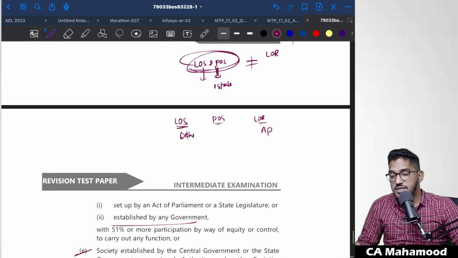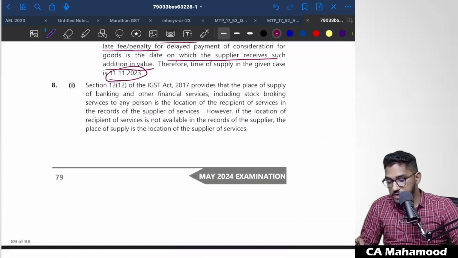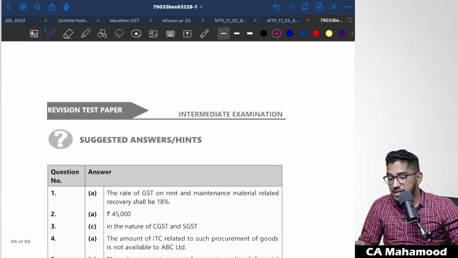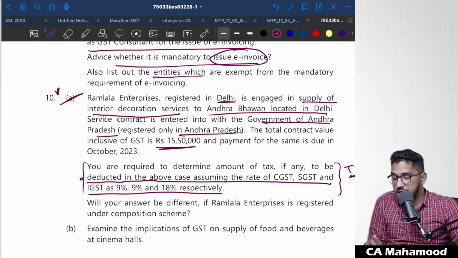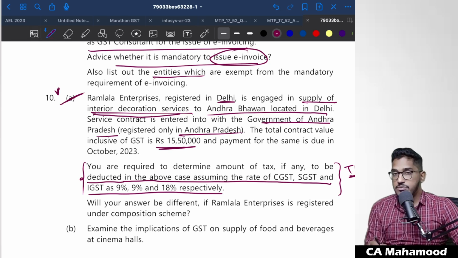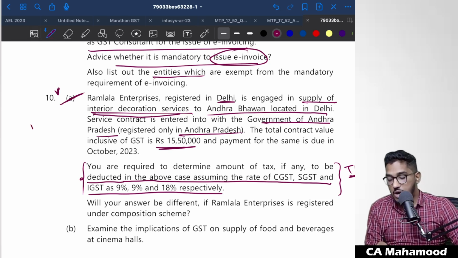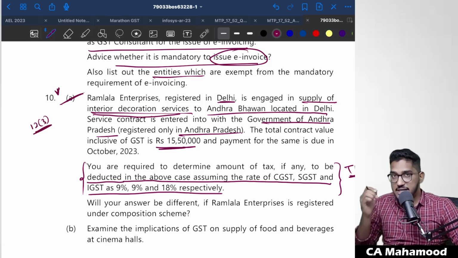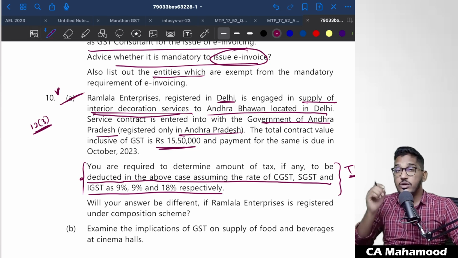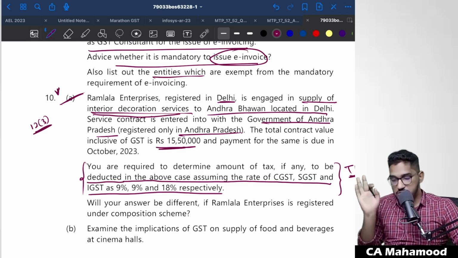So what kind of services are getting offered? If you go back to the question, the services which are getting provided are interior designing services. Interior decoration services. That means these are services which are related to immovable property. So when it comes to services related to immovable property, how to determine the place of supply? That is covered under section 12(3) of the IGST Act, which says that in respect of services which are related to immovable property, the location of that immovable property will be the place of supply.